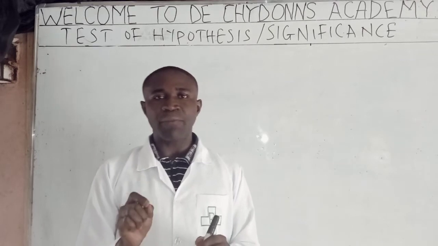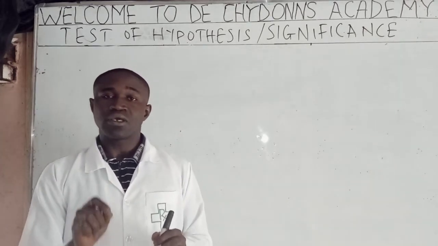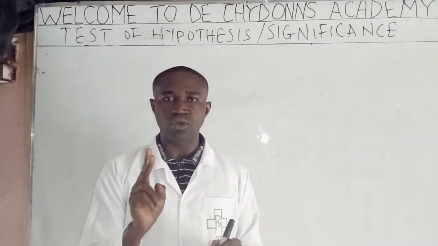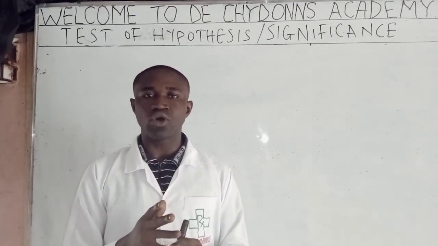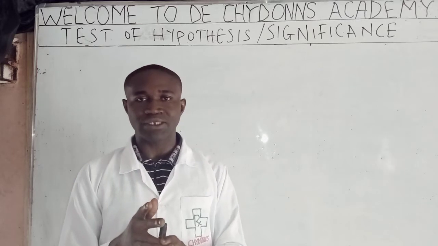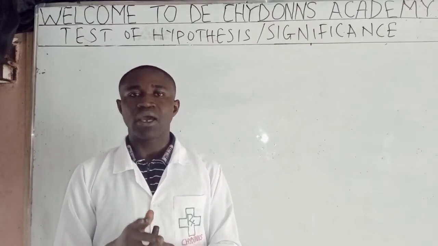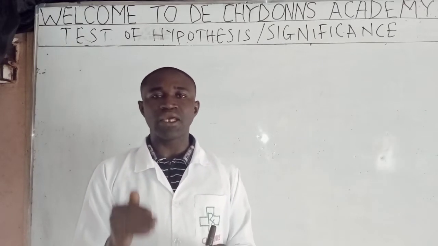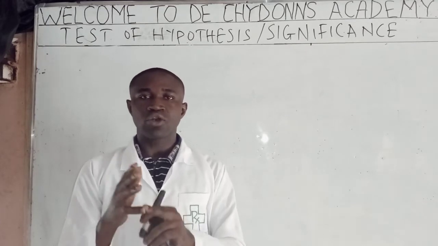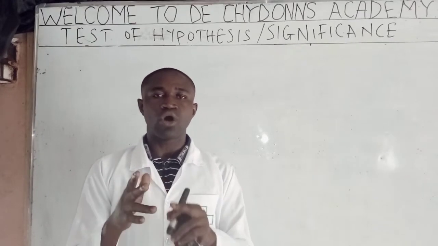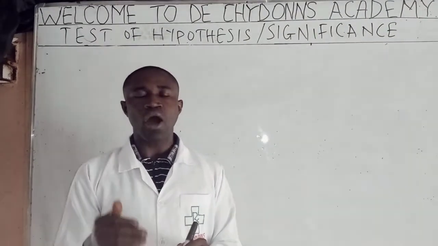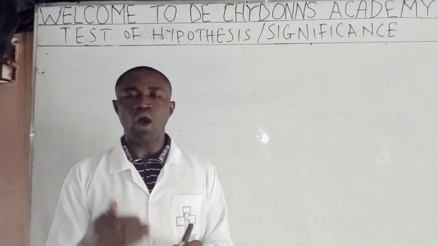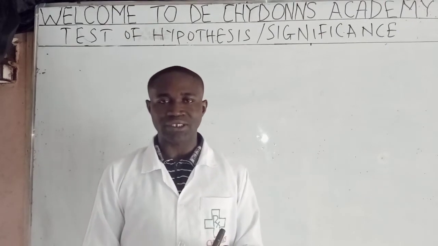So, this hypothesis we are discussing is divided broadly into two: one, null hypothesis, and two, alternative hypothesis. I repeat, hypothesis is divided into two: one, null hypothesis, and two, alternative hypothesis. What do we mean by null hypothesis? And what do we mean by alternative hypothesis?